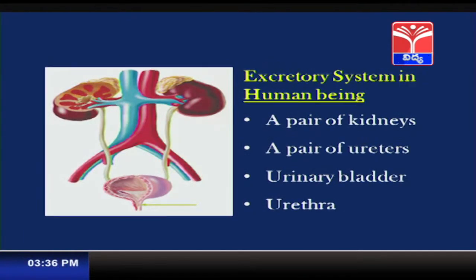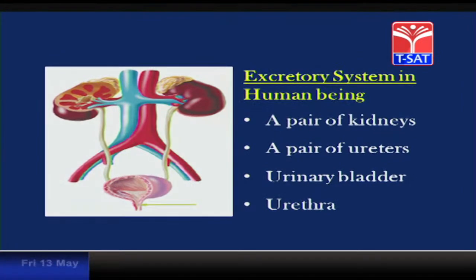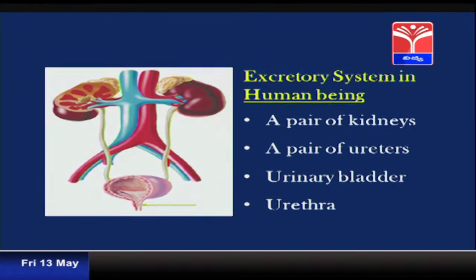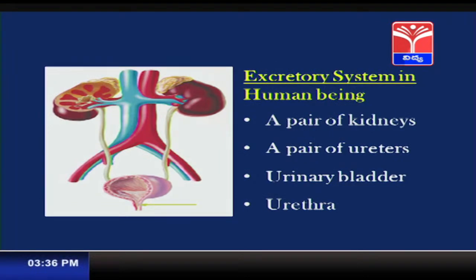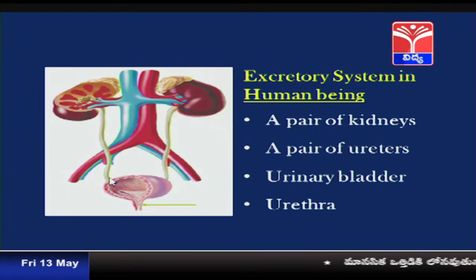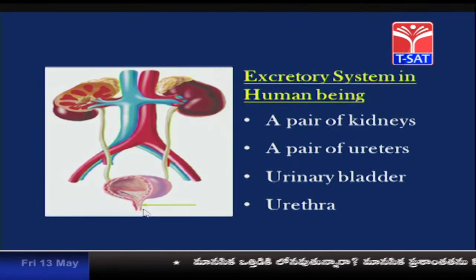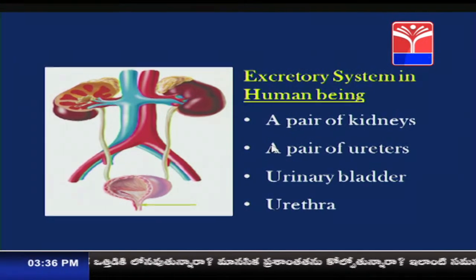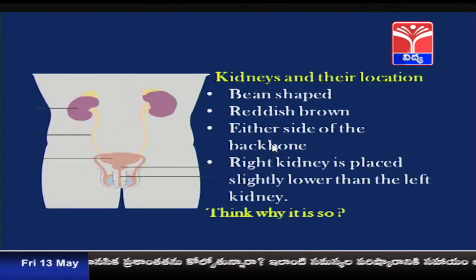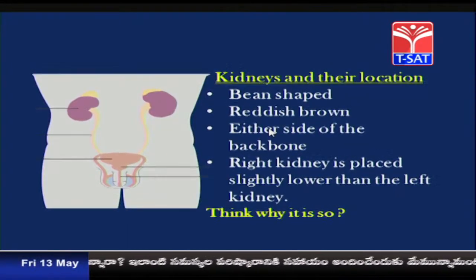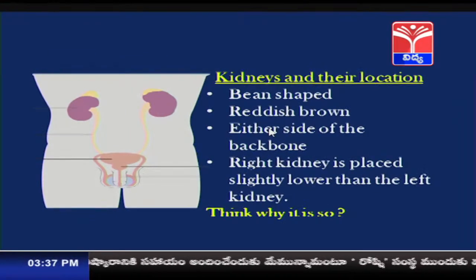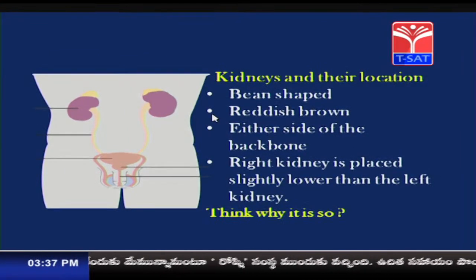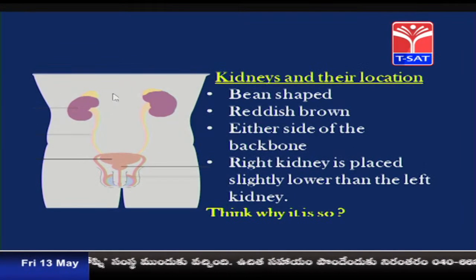Now, let us see the excretory system in human beings. The excretory system in human beings includes a pair of kidneys, a pair of ureters, a urinary bladder, and the urethra. So, these are the components of the excretory system in human beings. Now, where are these kidneys situated in our body? They are situated on either side of the vertebral column, the backbone.